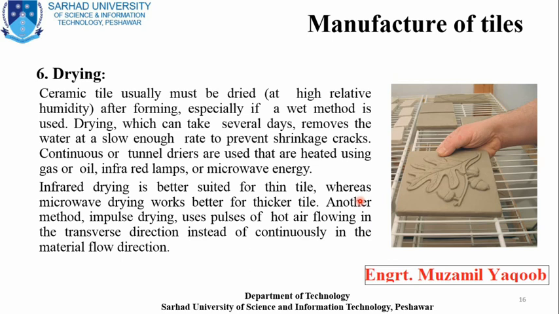Basically there are three strategies used. The first one is just placing them at room temperature, the second one is placing them in heat or microwave oven energy and letting them dry, and the third strategy is placing the tiles in the open atmosphere.